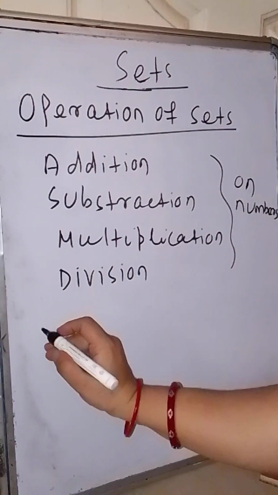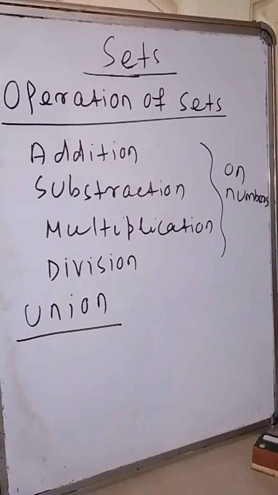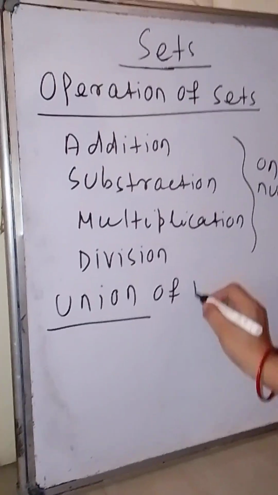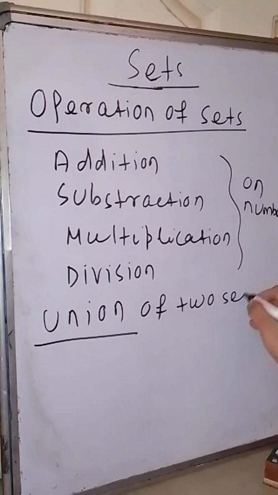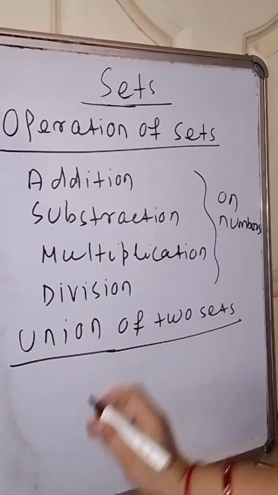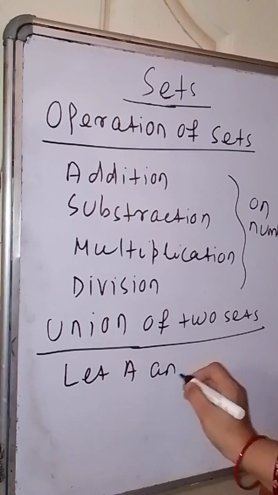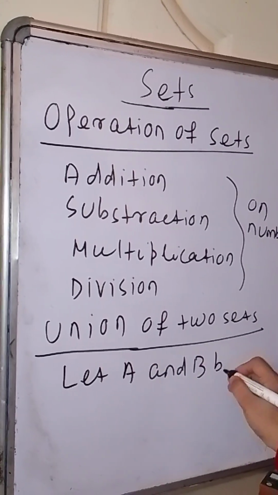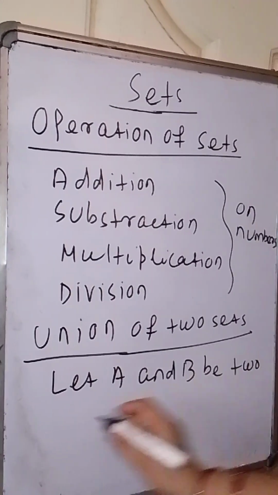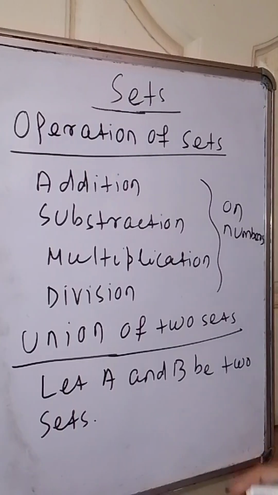So the first operation is the union operation, union of two sets. For this you have to take two sets. So let A and B be two sets. Minimum two sets you have to take.